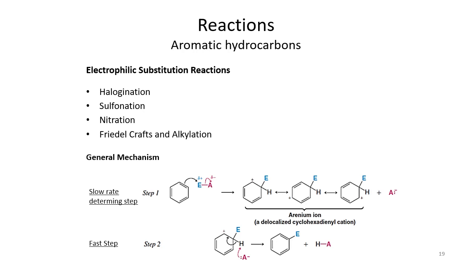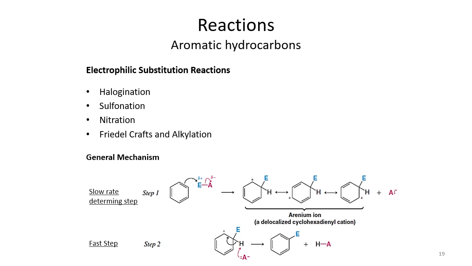At one time it's present at the ortho position to the E group or electrophile, then next it moves to the para position, and then again it goes ortho to E. This is what we call resonance, it keeps delocalized over the ring, so we call it the sigma complex or arenium ion. These three structures are equivalent.